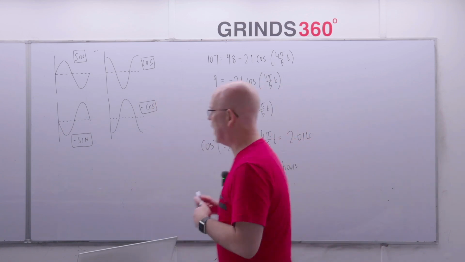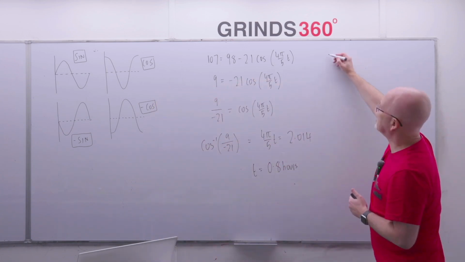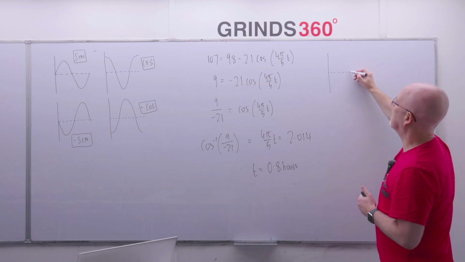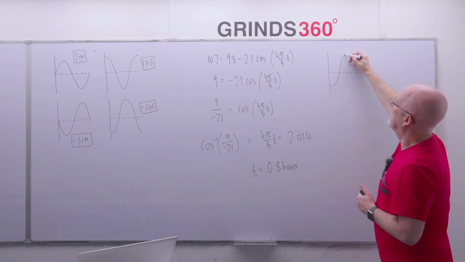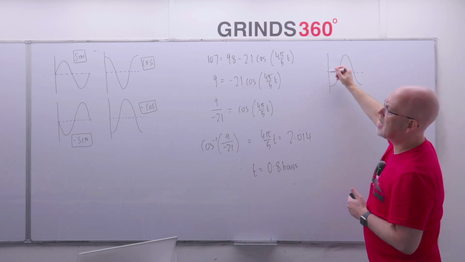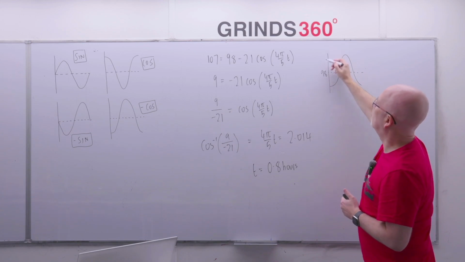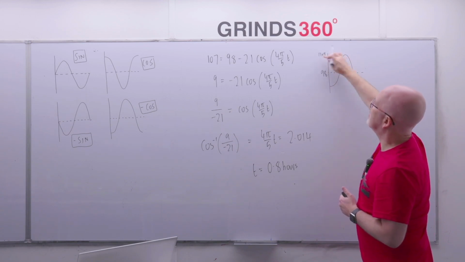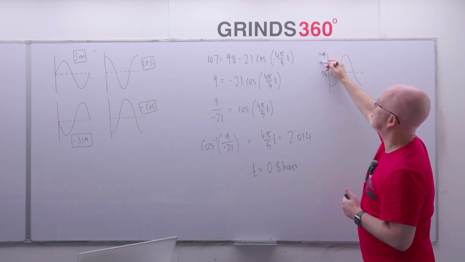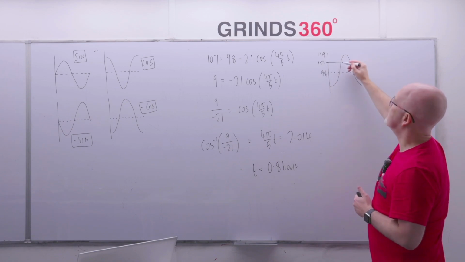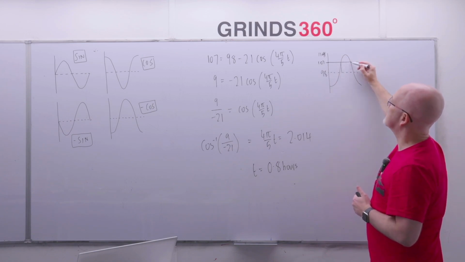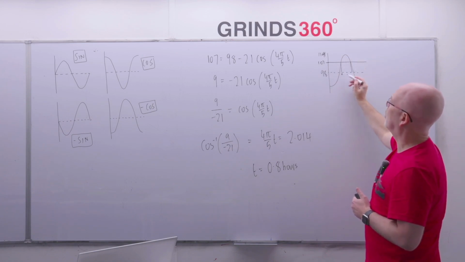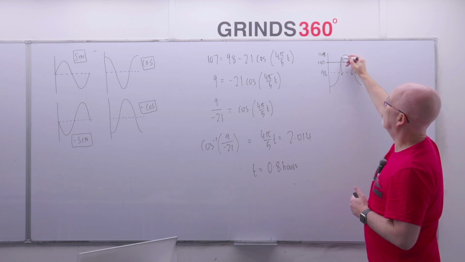So I'm going to need 2 different answers here, because if you remember what your sketch looks like, the sketch looks like this, right? And remember, that's 98 there. And that's 119 up there. So 107 is kind of in between them. So 107 is in here somewhere. So if we go across like that, there's the 2 times during a cycle when his blood sugar is equal to 107, right?